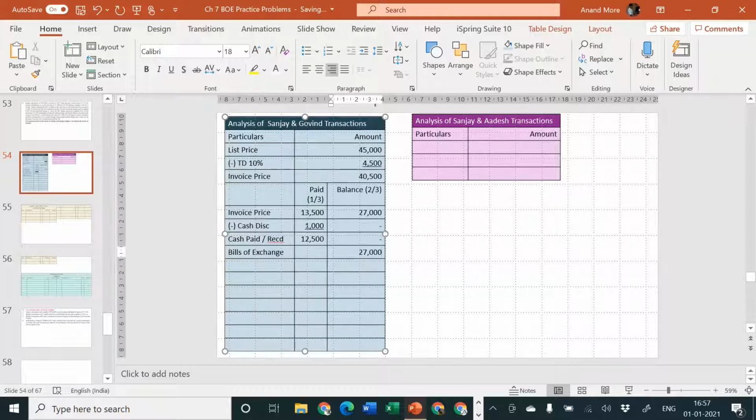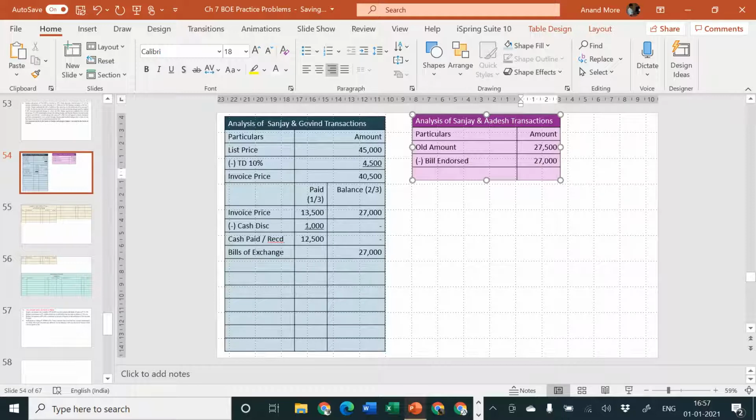So here there is an important point that between Sanjay and Adesh, the old amount was rupees 27,500, and the bill which is endorsed is of rupees 27,000. Okay, so I'll specify less bill endorsed is rupees 27,000.